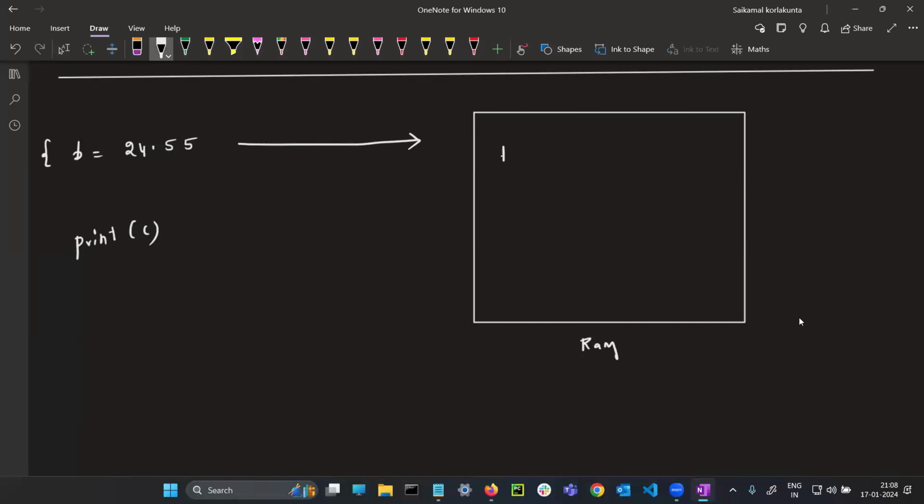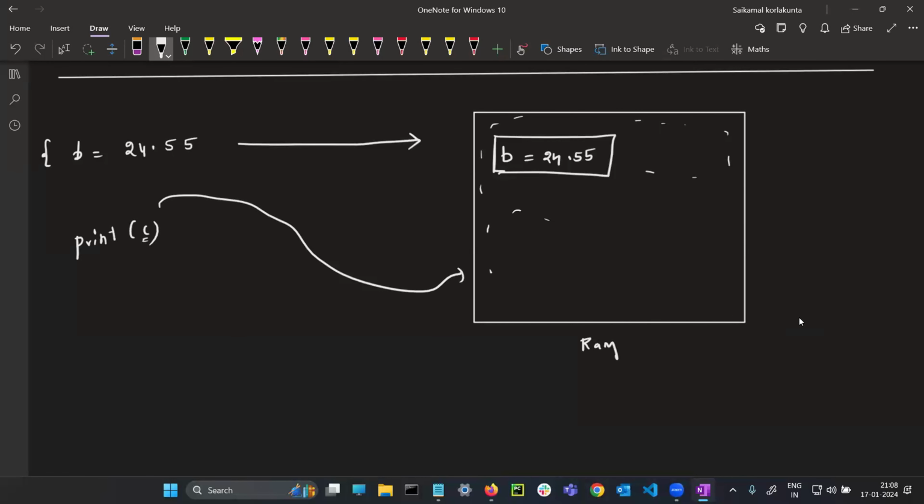obviously this will save in the memory. Okay. Second line, print C means, I told you, the user is calling the C. Now it will go inside the memory. It will check whether C is there or not in the memory. It will check everywhere. Do we have the C? No. Guys, variable C is not there.